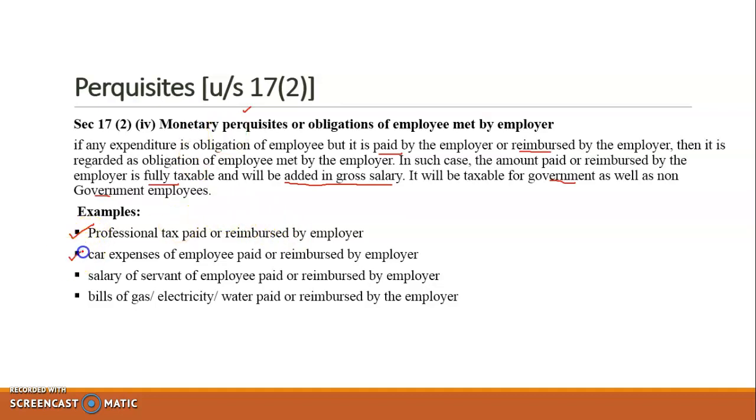Then car expenses of employee paid or reimbursed by employer. So this is also a monetary perquisite. Then salary of servant of employees paid or reimbursed by employer, that we have already discussed in the examples earlier. Then bills of gas, electricity, water paid or reimbursed by the employer. So any payment which is being made or reimbursed by the employer, which is in fact actually the obligation of the employee, then all such transactions are monetary perquisites.